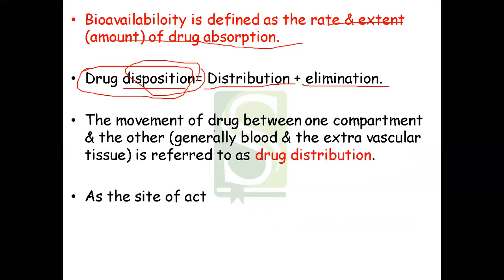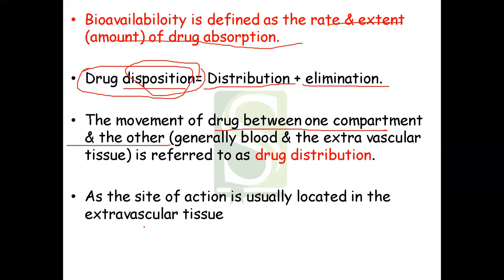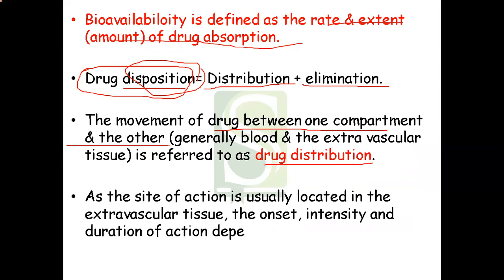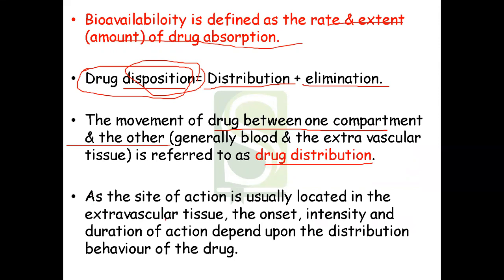Okay. So the movement of drug between one compartment and another, means from blood to the tissue, is referred to as drug distribution. So mostly your site of action is located in the extravascular tissue. Okay. So the onset, intensity and duration of action depend on the rate of drug distribution, or how the drug is distributed inside the body.